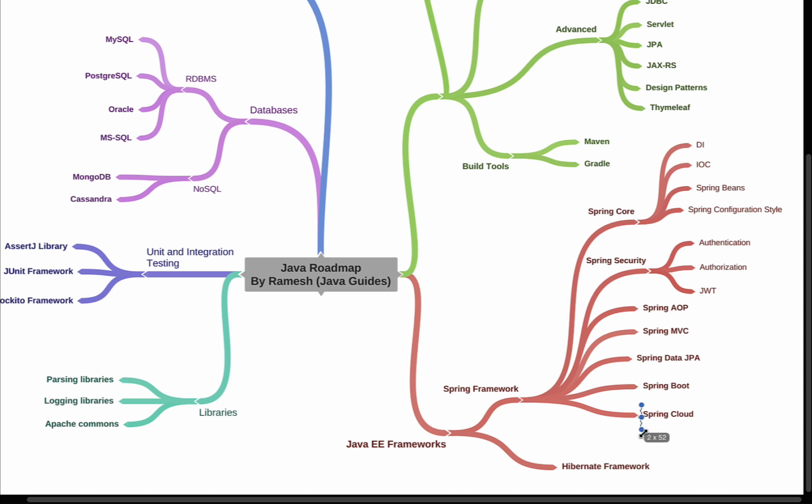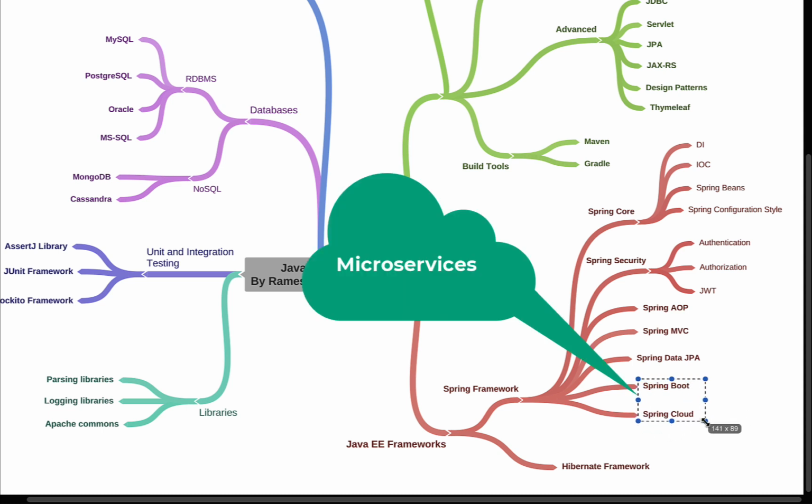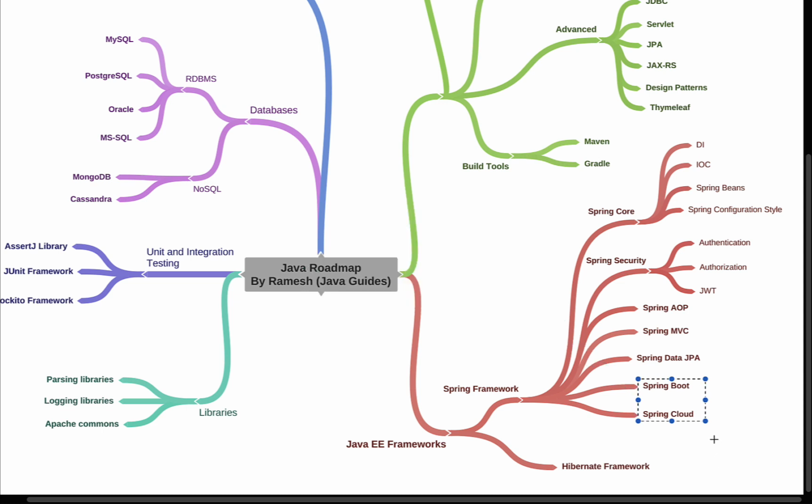Well, next is Spring Cloud. Well, if you want to develop microservices in Java, then you can go ahead and learn Spring Boot and Spring Cloud. Well, Spring Boot and Spring Cloud is a great combination to develop microservices in Java. Alright, and yeah, microservices is again a complex topic.